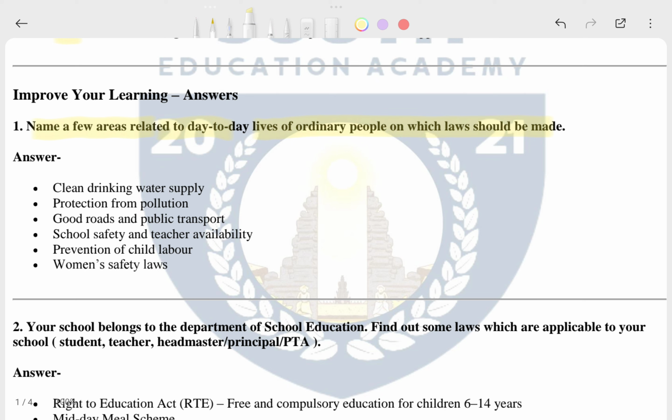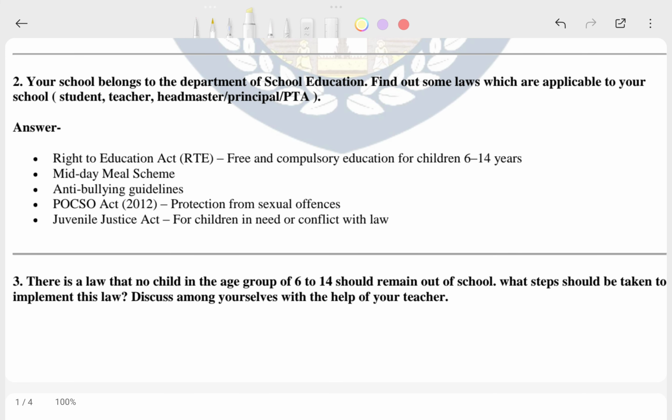These are the answers, like clean drinking water supply. Actually in the south it is a big issue, if I see the drinking water issue, like supplying water. Actually there are lots of issues. It's not a problem of only this, but majorly cities also. This is an issue of Delhi also. Water problem is also a big issue in Delhi. It is also in Mumbai. And whenever you see a big city, it is totally difficult to understand the water facilities. Right, so let's come to our second question.